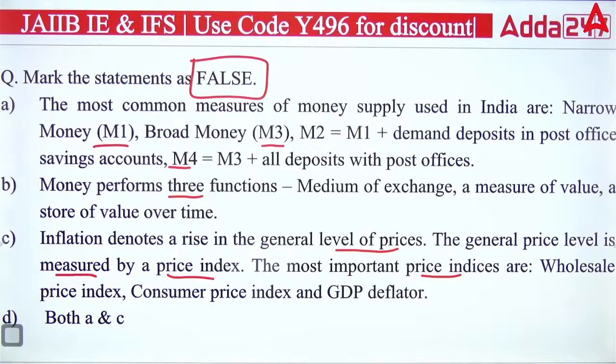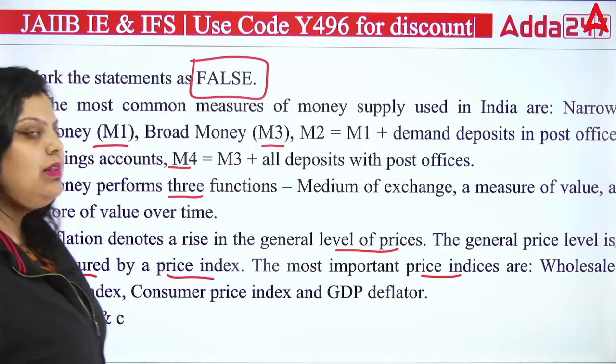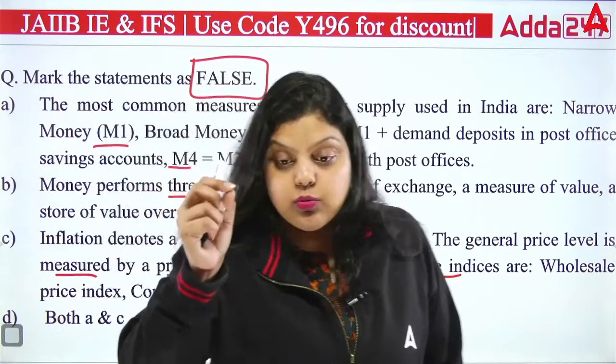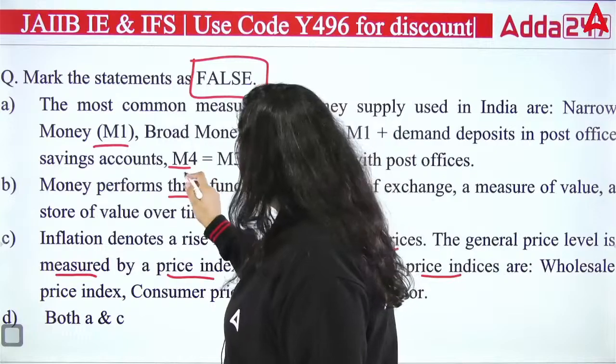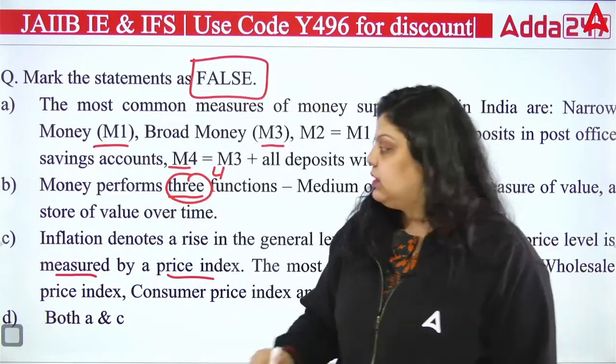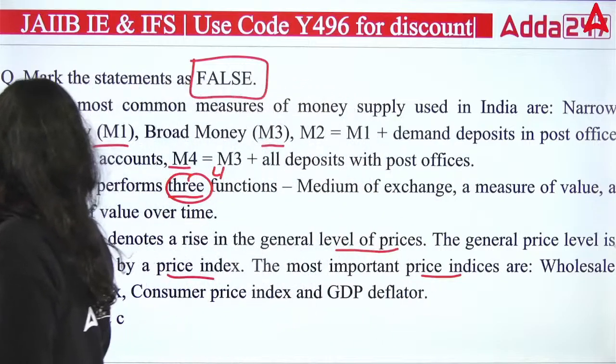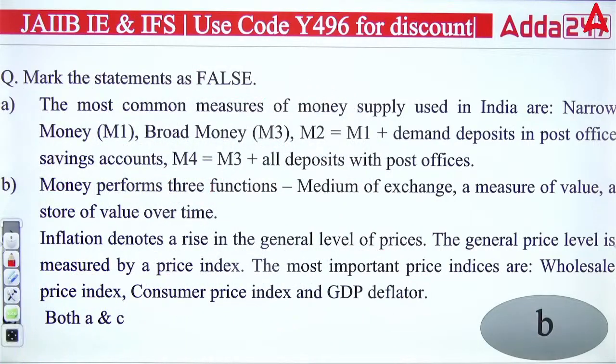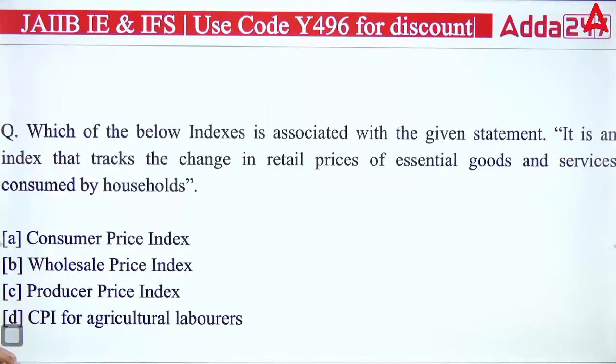The false statement we have to find out. And the false statement we have is B option, because the money have 4 functions. How many functions are there? 4 functions are there, not the 3. So right answer will be B here. Okay, right answer will be your B. The money have 4 functions, not the 3 functions. Okay, next question.